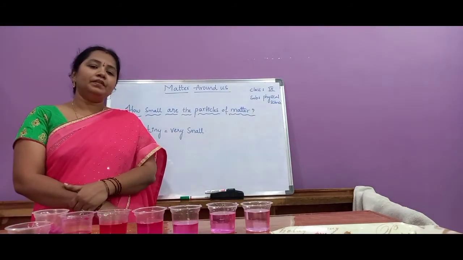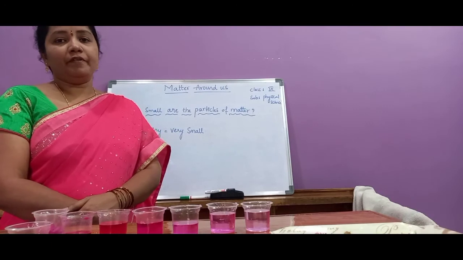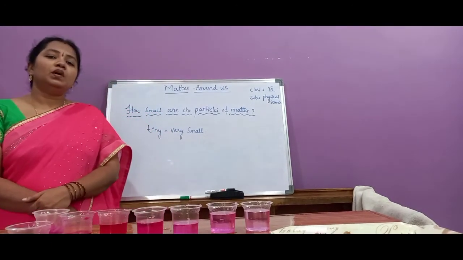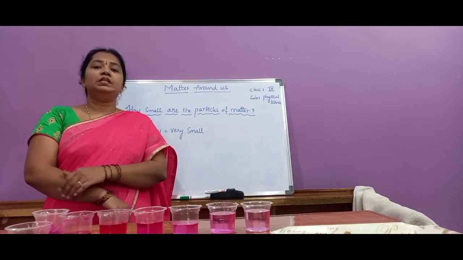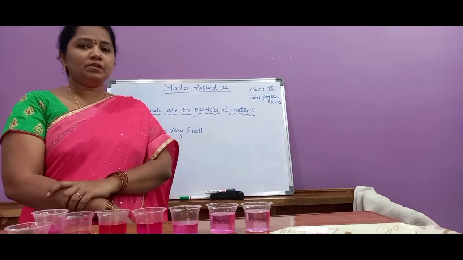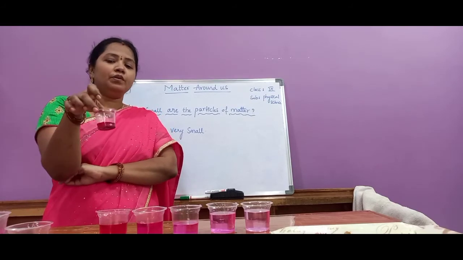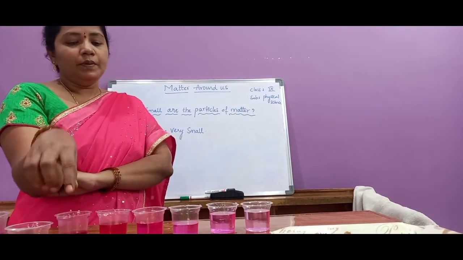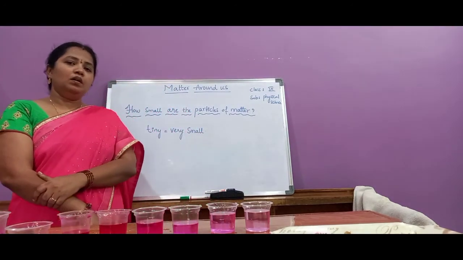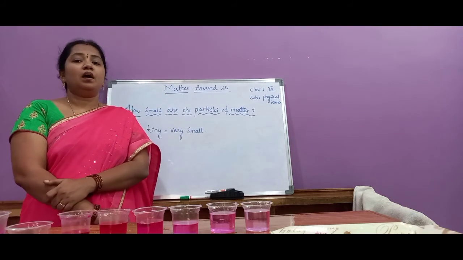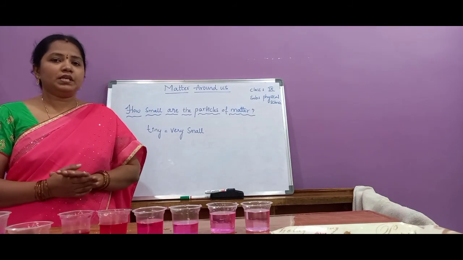This activity can be done with potassium permanganate crystals, and not only that, we can also perform it with blue crystals of copper sulfate. When we perform it with these solids, we will get the same results. When you add two very small crystals of potassium permanganate to the first container, you will see the same colors like this. Two small crystals of potassium permanganate contain a large number of tiny particles which are tightly packed in them. We can understand this from the activity. Okay.